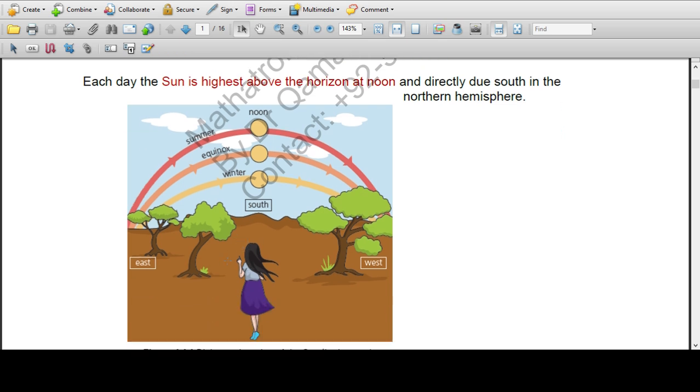The observer is in the northern hemisphere, and it looks like the Sun rises from the east, traces a path through the southern sector and sets in the west. It is never seen due north from the northern region. But in the southern region, in the southern hemisphere, the Sun rises from the east, traces through due north and sets in the west.